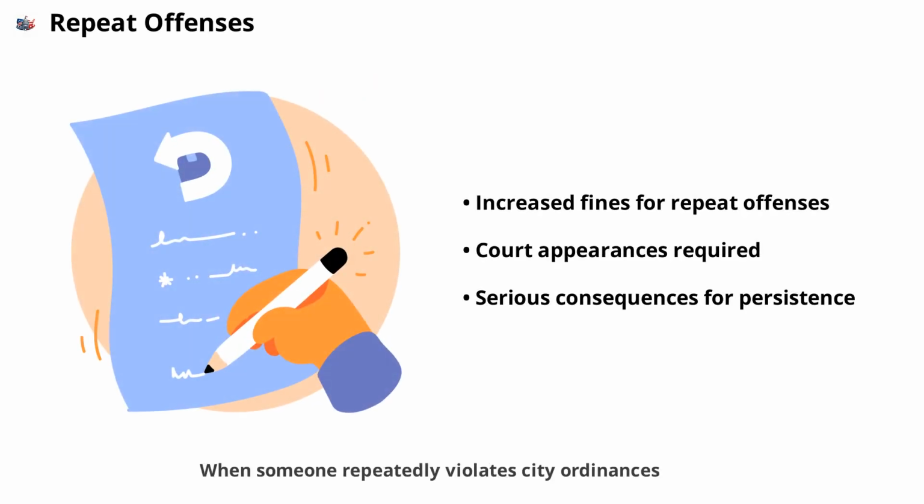When someone repeatedly violates city ordinances, the penalties can become more severe. The city may increase fines, require court appearances, or take additional legal action. Persistent violations can even lead to liens on property or other serious consequences. This escalation is intended to deter ongoing non-compliance and protect the community.